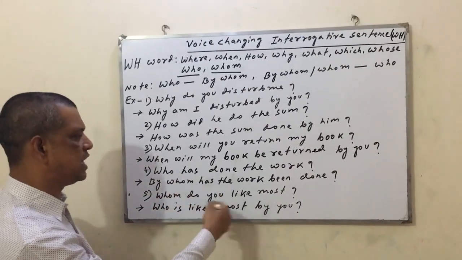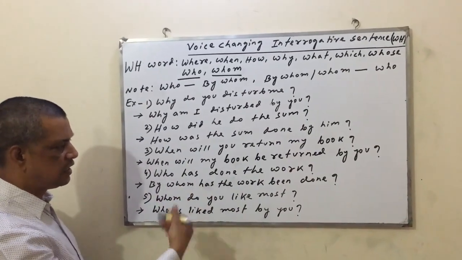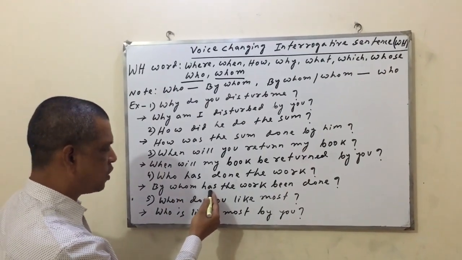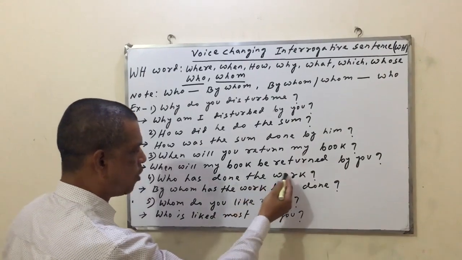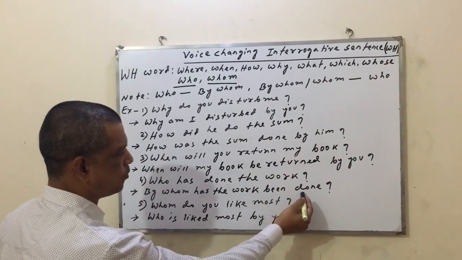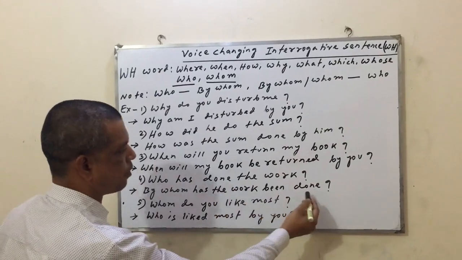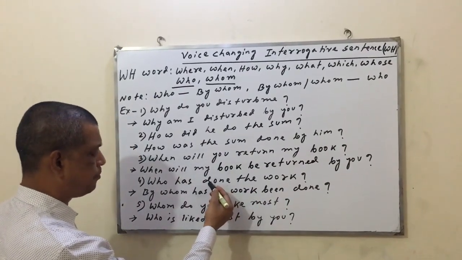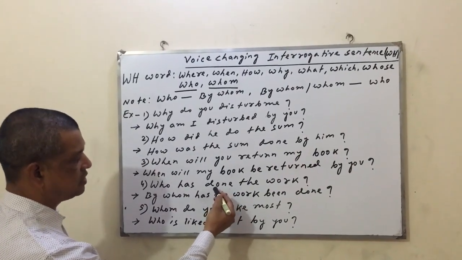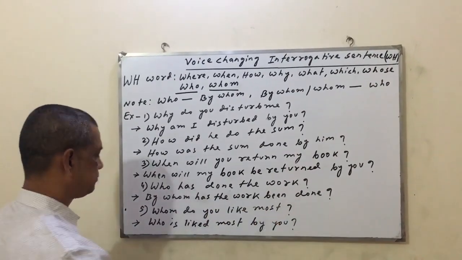As usual, you have to change the sentence by the usual rules. By whom, then you have to use the auxiliary has, then the object, then been, and last of all, the past participle form of the verb. As this is the perfect tense, here the verb is always in past participle form.